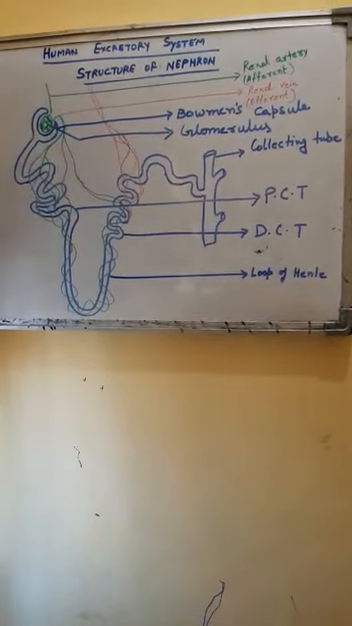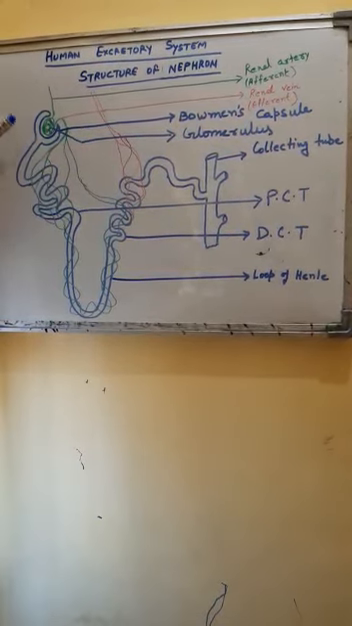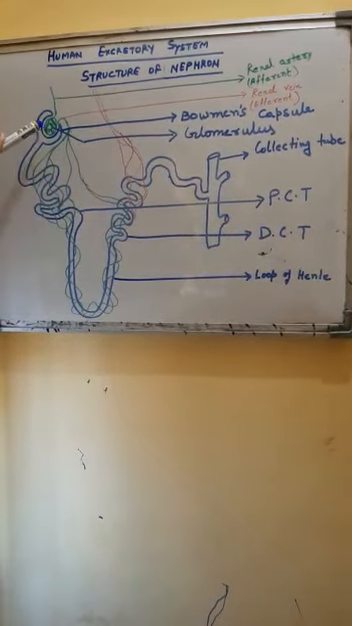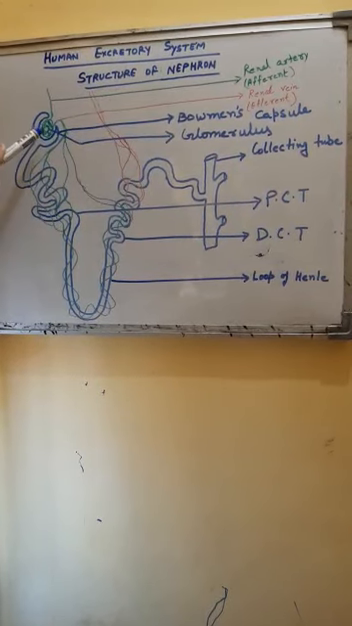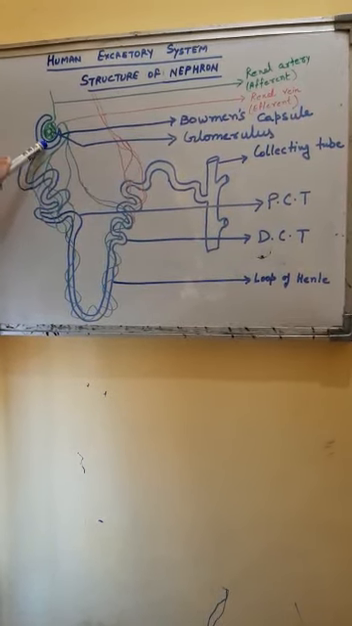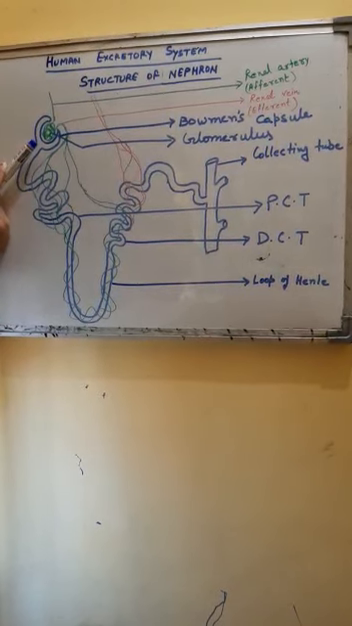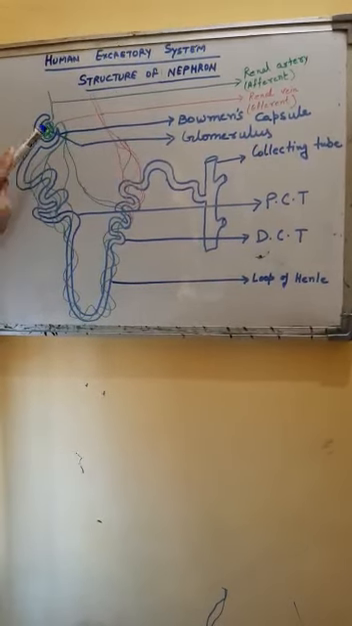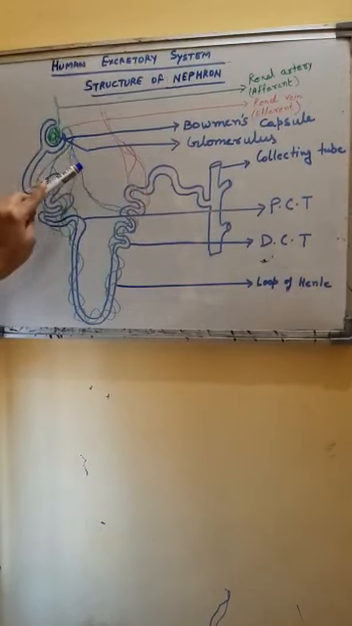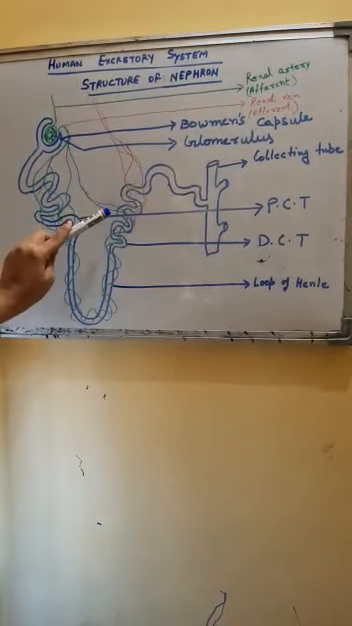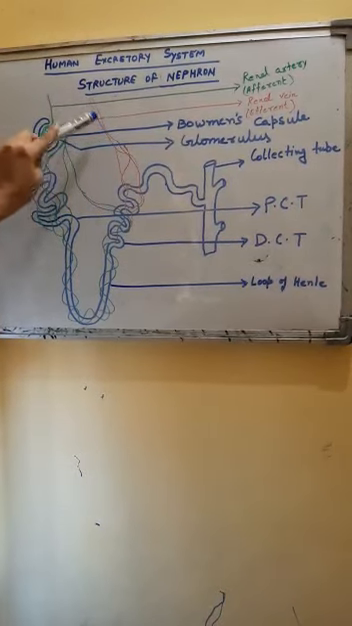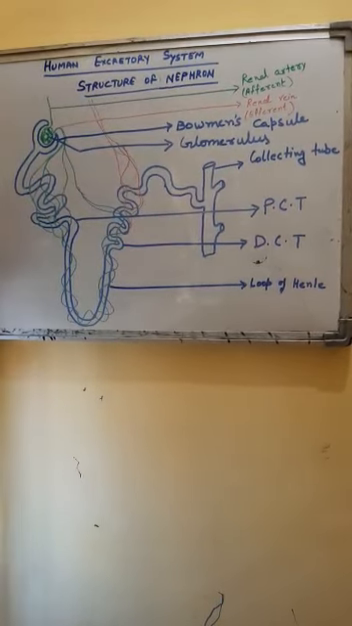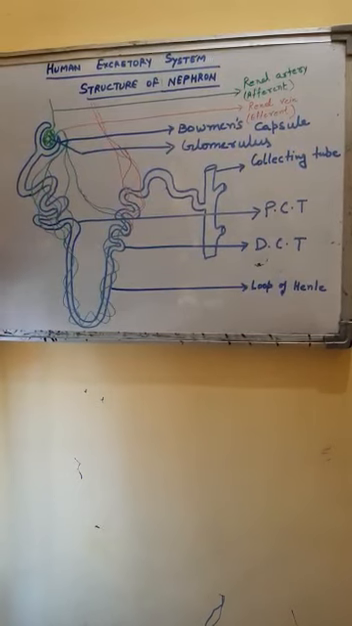So now the waste material from the renal artery, after passing through this tuft of capillaries called glomerulus, is deposited in the Bowman's capsule, and the filtered blood leaves the nephron through the efferent arteriole. Then it just joins the renal vein and goes out of the kidney.